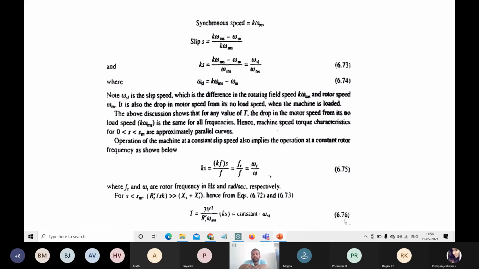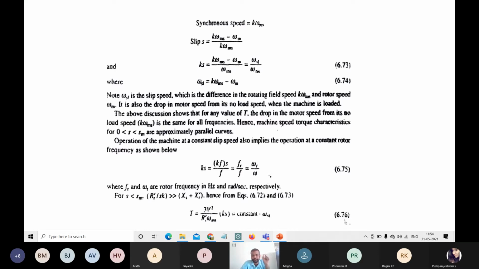Angular frequency, normal frequency. So these are constant. So this Ks will be given by omega R divided by omega, or Fr divided by F. So these are the rotor frequencies, the frequency that is supplied into our rotor circuit. So that would be called rotor frequency also.